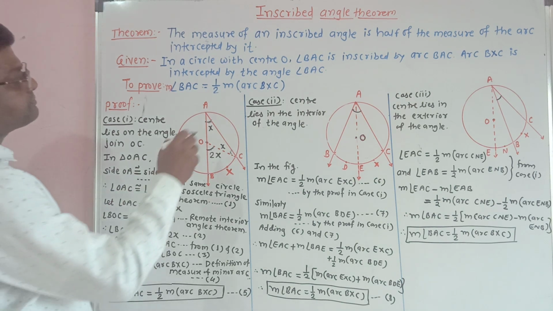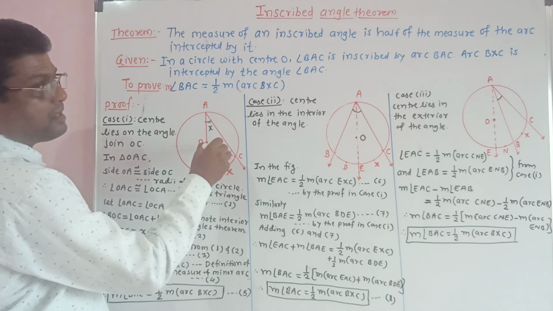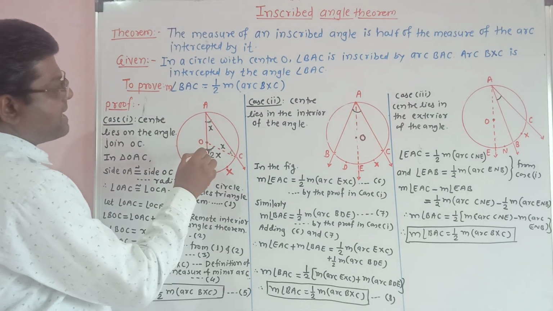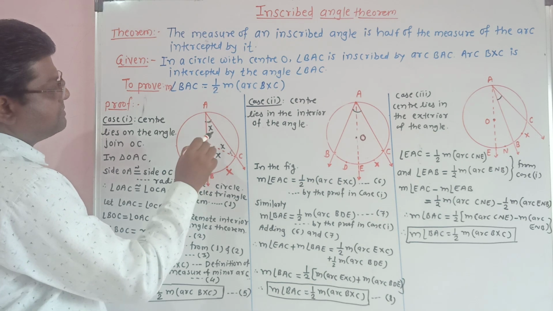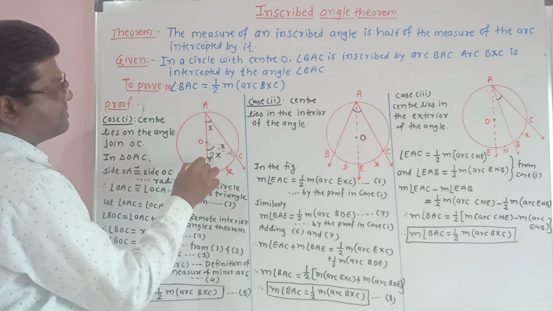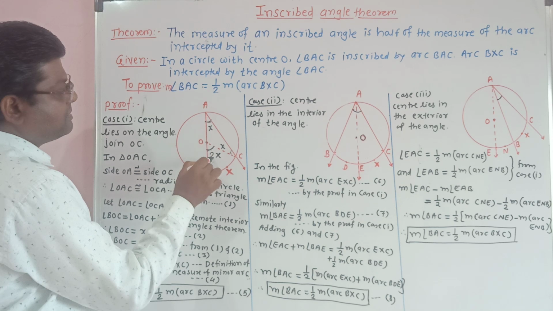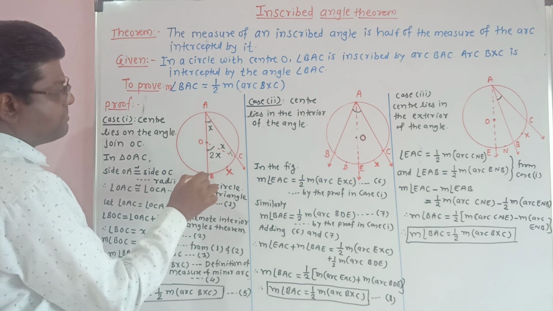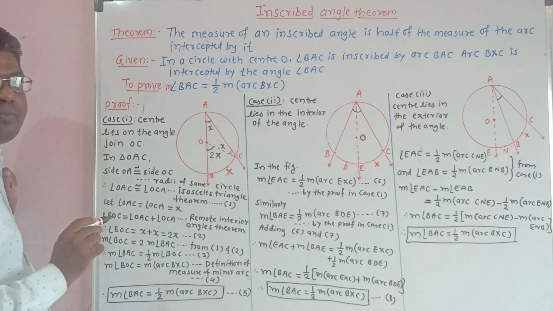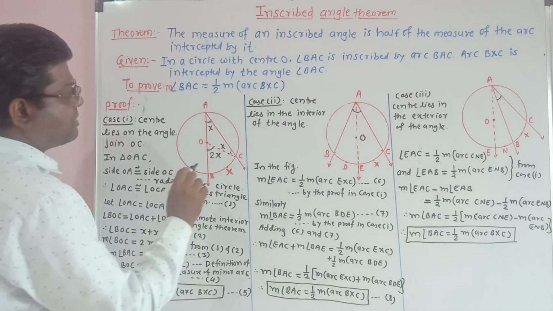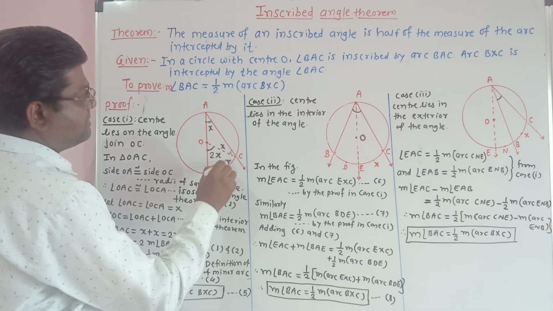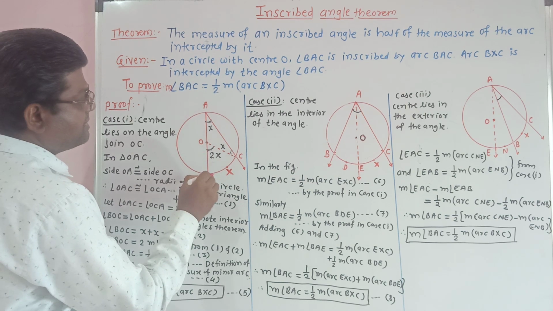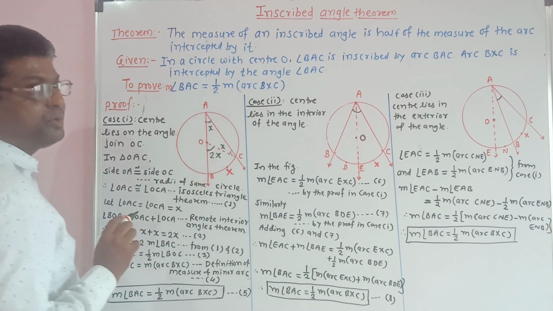Let's see. These two angles are equal, isosceles triangle. This angle is the exterior angle of this triangle. Therefore, x plus x is equal to 2x. The value of this angle is 2x. This is the central angle. It is equal to the minor arc according to the definition of a minor arc. Therefore, this angle is 2x, and this arc will be 2x.